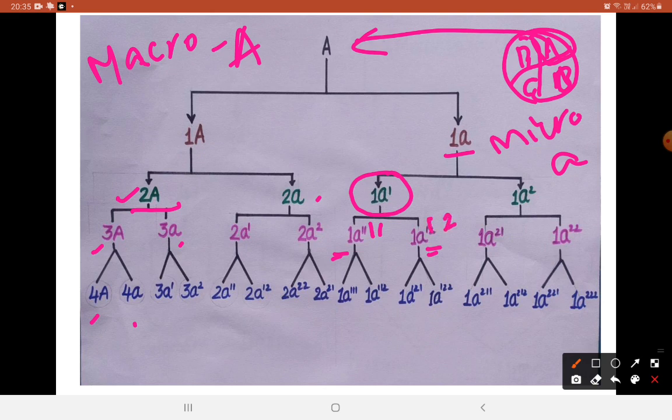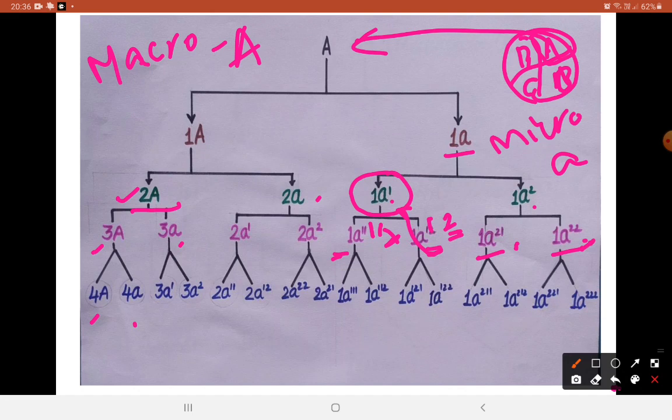That is, it says that it is the first micromere of 1A1 and the second micromere of 1A1. Understood? So similarly, the second micromere here, 1A2, when that splits into 2, you label the cells as 1A21 and 1A22. This says that this is the first micromere of 1A2, and this is the second micromere of 1A2.